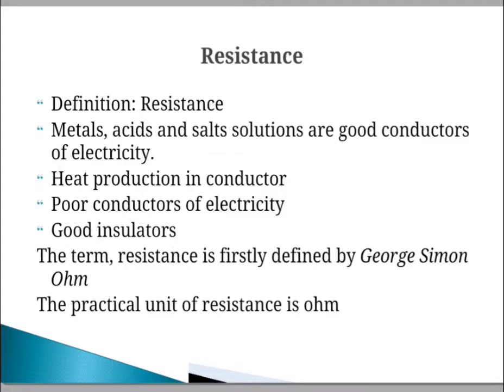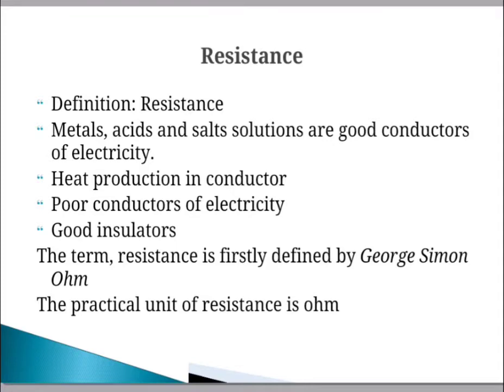Then we have to discuss the concept of resistance. It is the property of a substance due to which it opposes the flow of current. Metals, acids and salt solutions are good conductors of electricity.